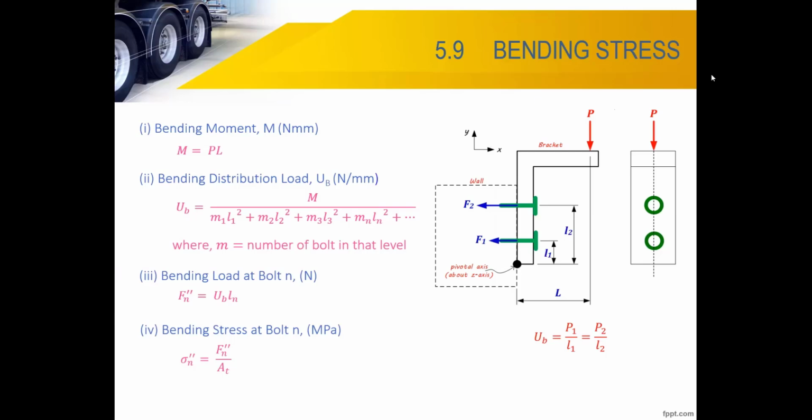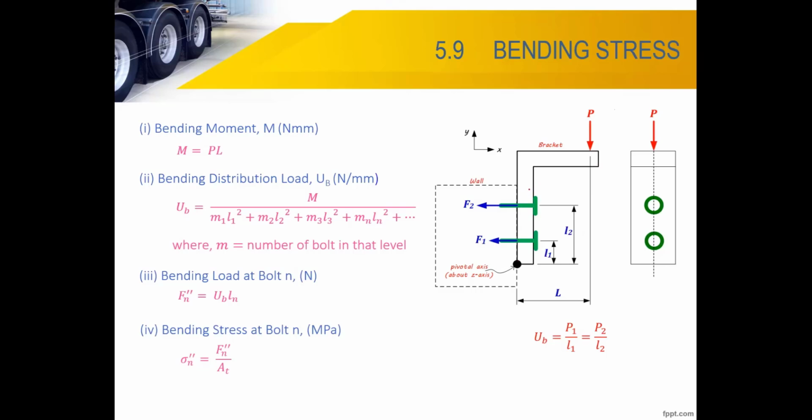When you look, for example, you have a bracket. You can see my PowerPoint I'm sharing, right? Look at this diagram. We have a bracket, the front view, and this one is the side view. We have a load, we have a bracket, and we mounted the bolts. When you apply P as a loading, we have a bending stress.